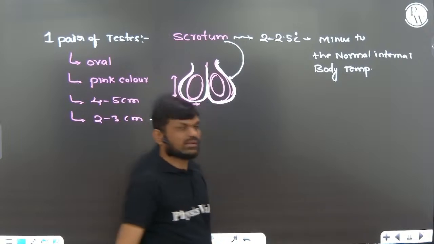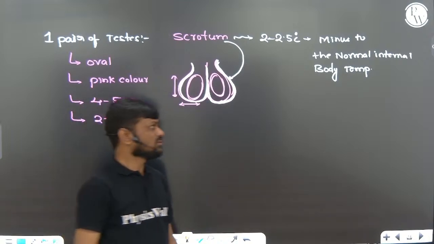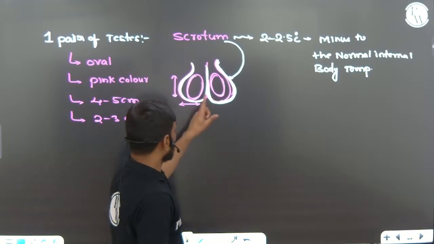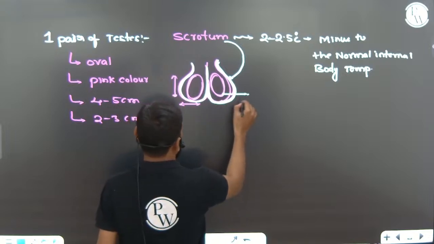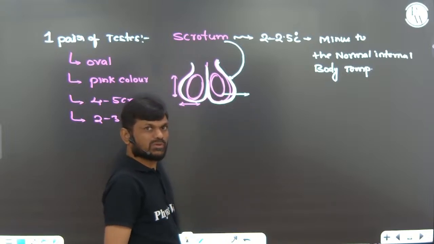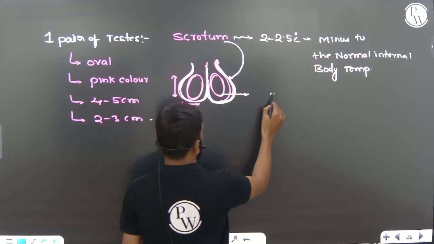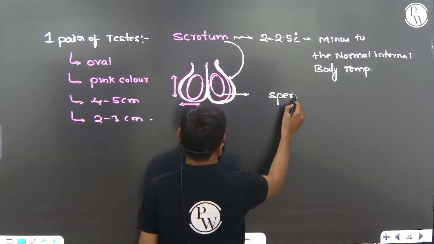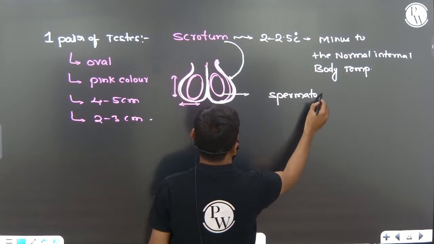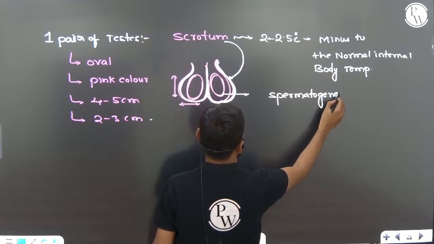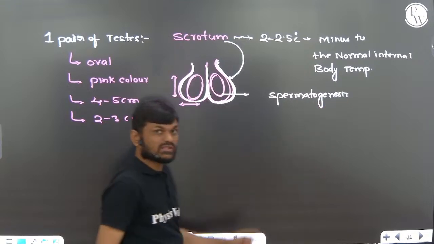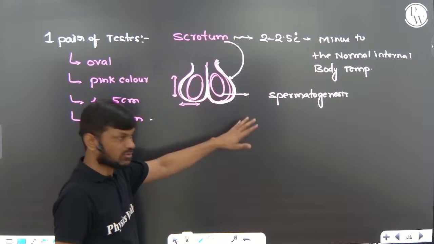Because the testis is the site for the production of sperm, that is spermatogenesis.